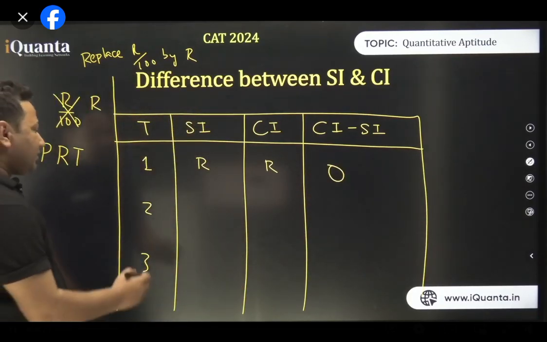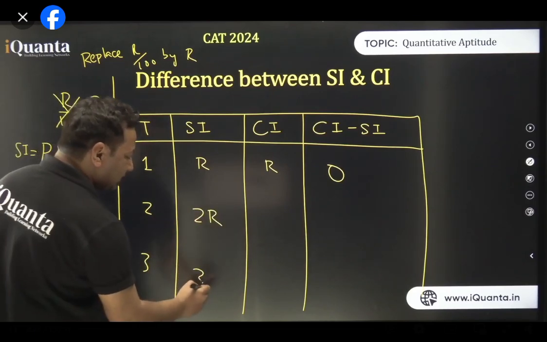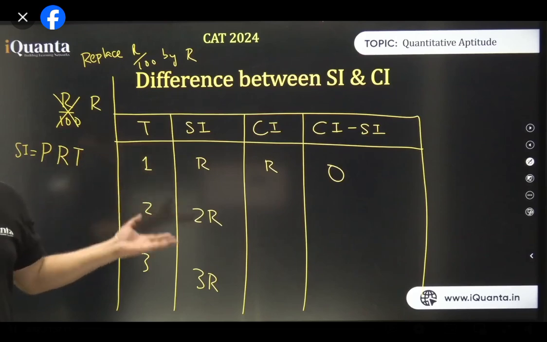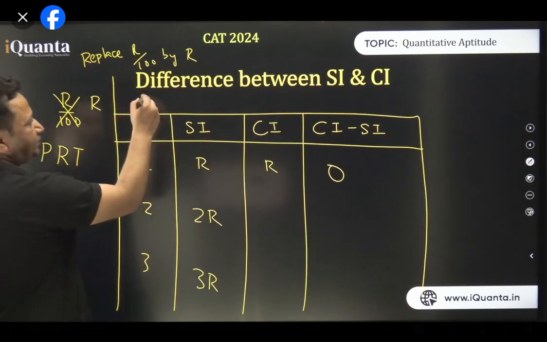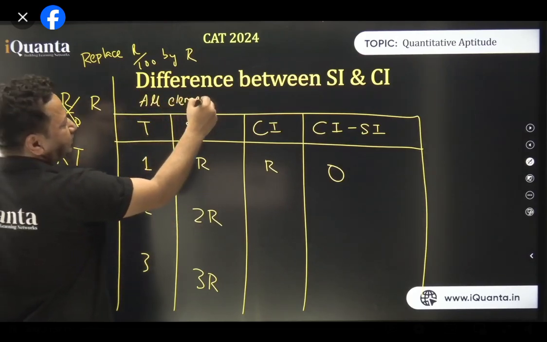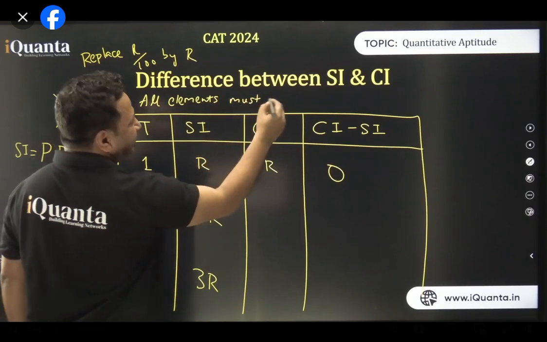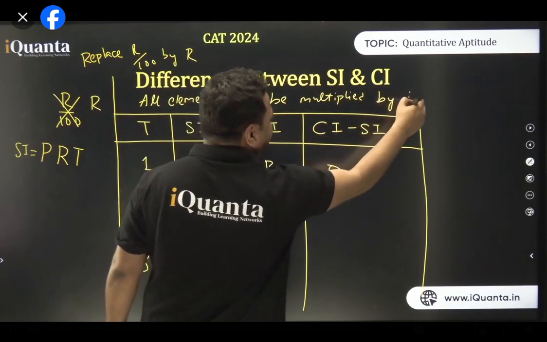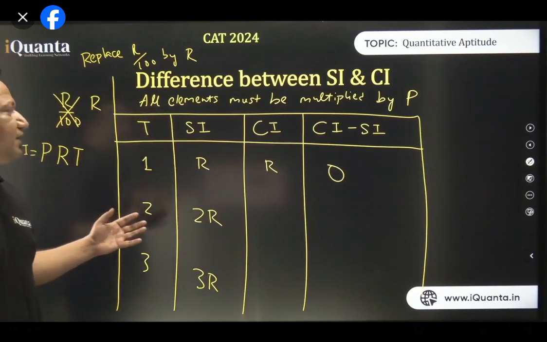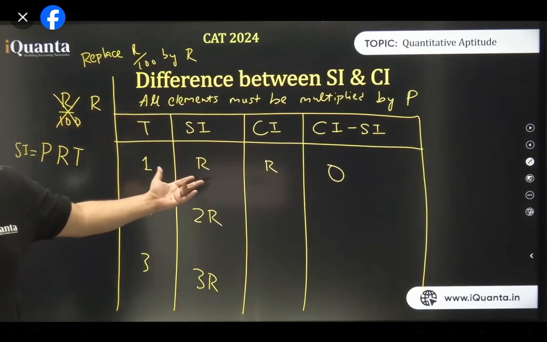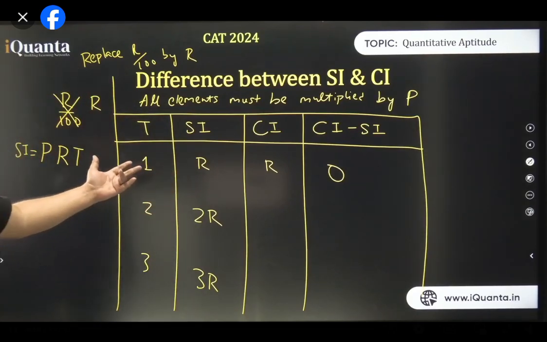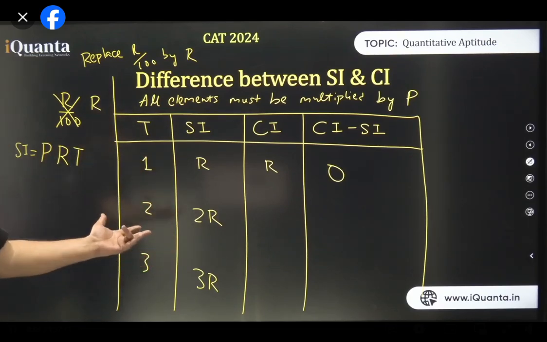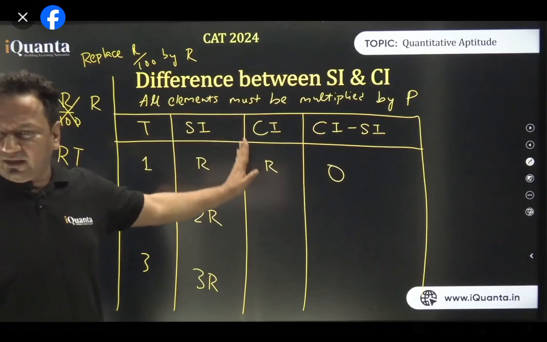Second year changes will come. Second year, SI will be 2 times R. Here's 3 times R. So I'm just writing the rate. And of course, I need to multiply this by principal. That is something which we're sure of. So all of this, I'm writing all elements, must be, note this down, must be multiplied by P. So when someone asks you what is the simple interest for the first year, you'll write P multiplied by R. All right. Someone asks you what is about 2 years, you'll write 2PR. And so on. Pratibha have written clearly all elements in the same must be multiplied by P.